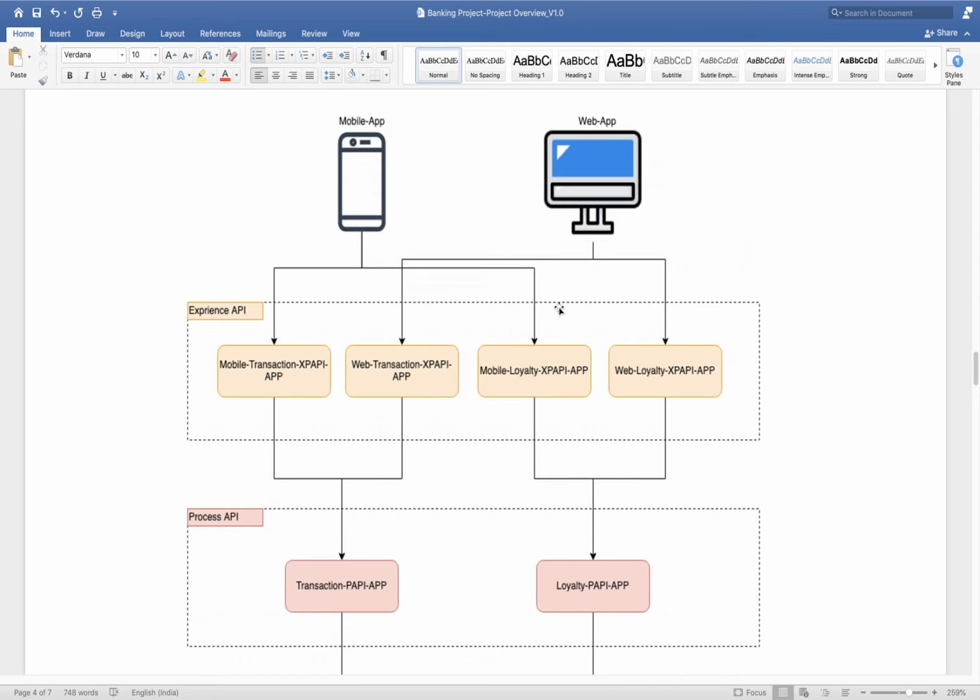Thank you. Okay. In case of the web application also, all the transaction related experience API I will create inside the web transaction XP API application, and all the web loyalty related XP API I will create inside this. So based on experience system and based on functionality, I am creating multiple experience APIs.